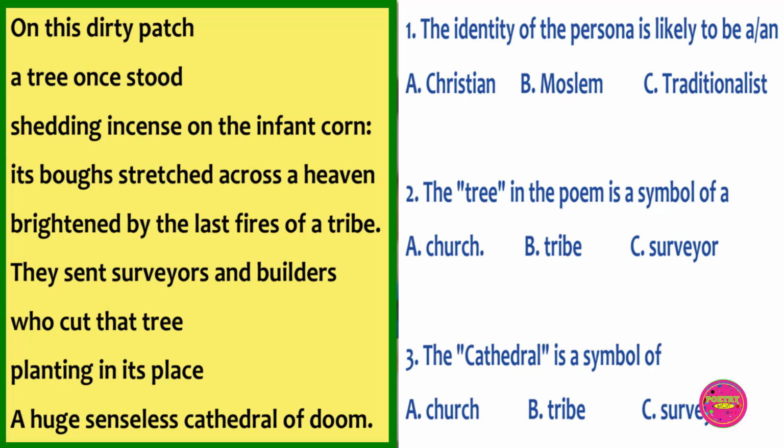Question 2. The tree in the poem is a symbol of A. Church, B. Tribe, C. Surveyor. The correct answer to this question is B. Tribe.